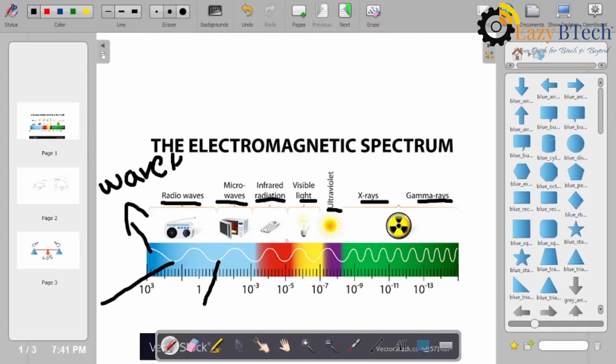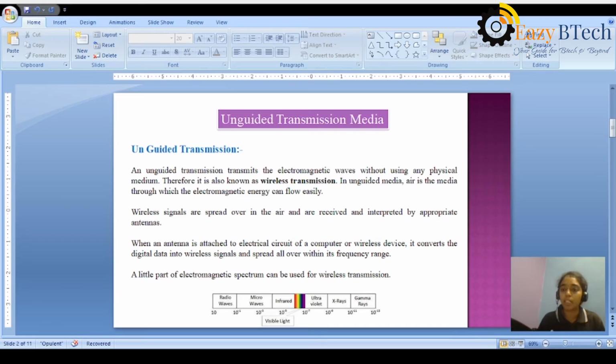So among these waves, what type of waves we are using to transmit the data from source to destination is the main important point here.